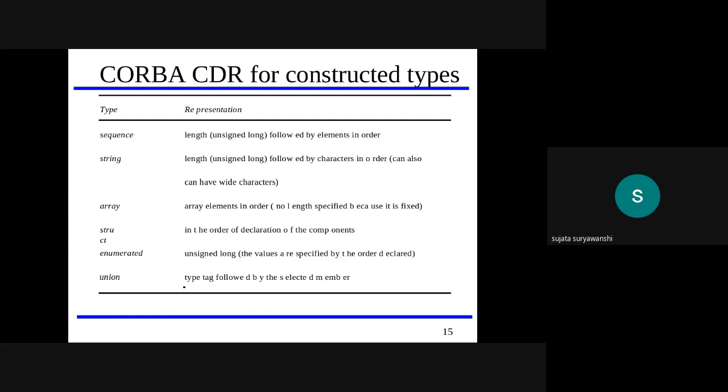So we'll see here CORBA CDR, the Common Data Representation. Suppose you write your program in C, and the remote system has its program in Java. Then that particular program can still be executed. That's why the common data representation is implemented here for CORBA. The CDR can represent all the data types that can be used as arguments and return values in remote invocation in CORBA.